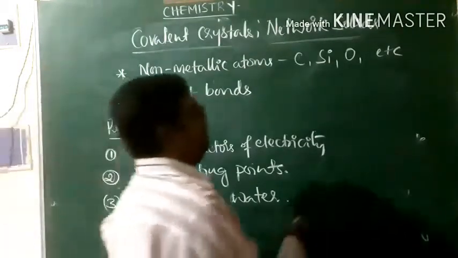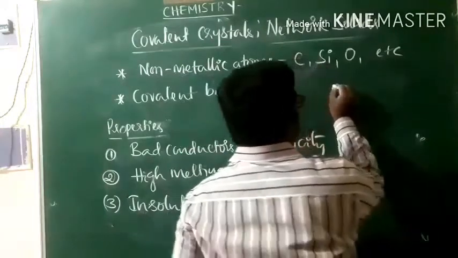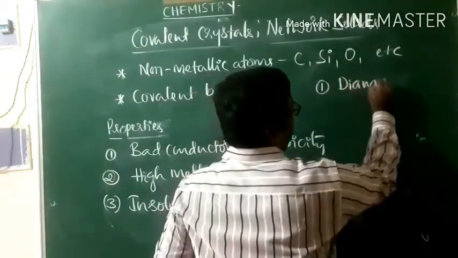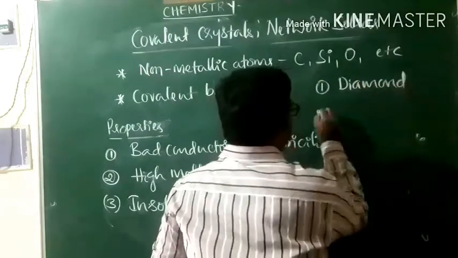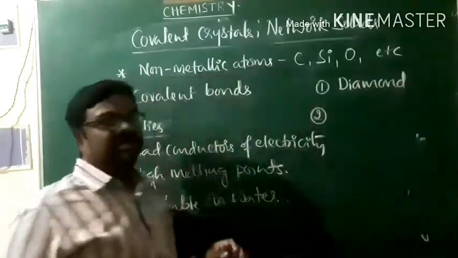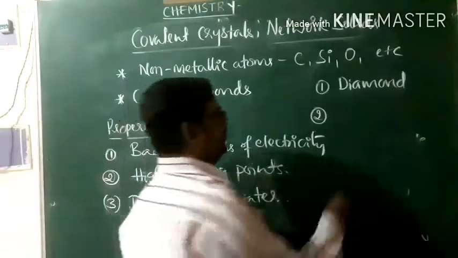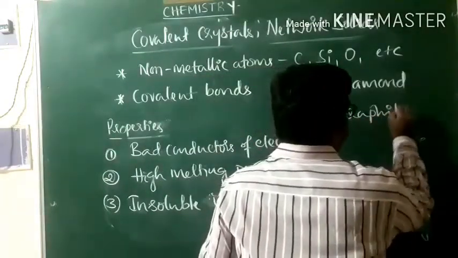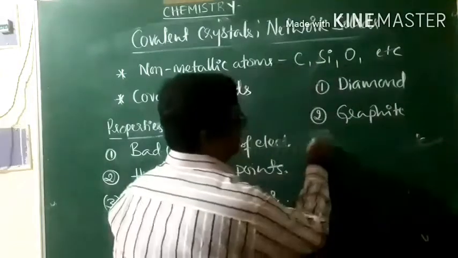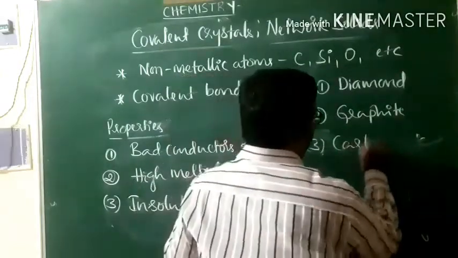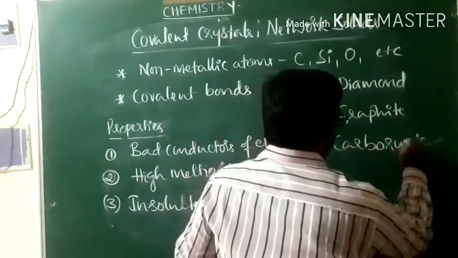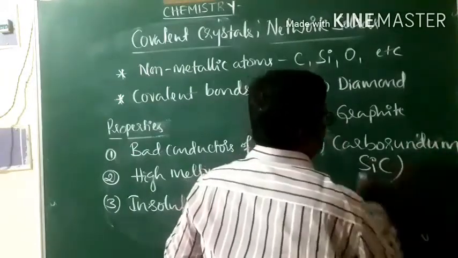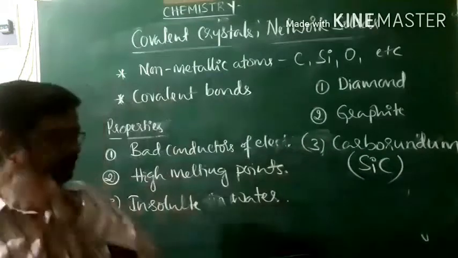As far as examples for covalent crystals are concerned, we have diamond. Diamond is a network of carbon atoms. And of course, graphite. It is also a network of carbon atoms. Third one is carborundum. Its composition is SiC, silicon carbide.